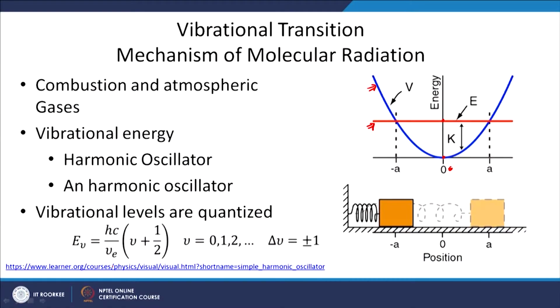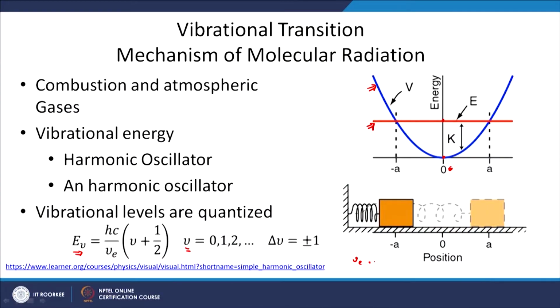For a harmonic oscillator, quantum mechanics gives the solution that the energy stored in a vibrational mode, E subscript nu, is equal to h c nu_e multiplied by (nu plus half), where nu is the vibrational quantum number, h is the Planck constant, c is the speed of light, and nu_e is the natural frequency of this system.